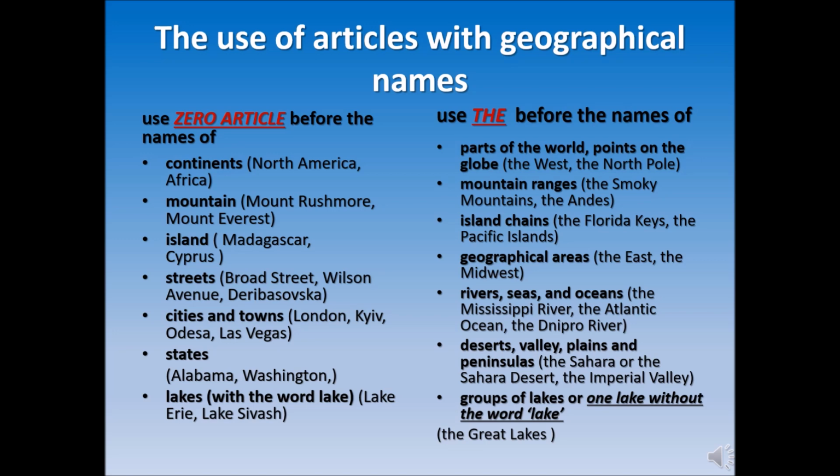The Mississippi River, the Dnipro River, the Atlantic Ocean. Deserts, valley, plains, for example, the Imperial Valley, the Sahara Desert. Or group of lakes, or one lake that is used without the word lake. For example, the Great Lakes.